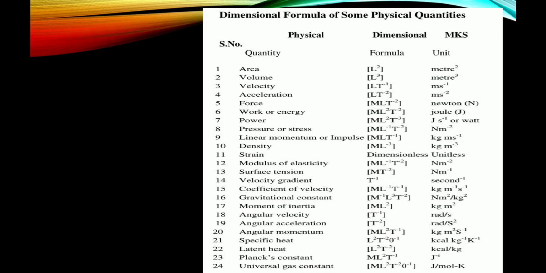Specific heat: L²T⁻²θ⁻¹, kilocalorie per kg per Kelvin. Planck's constant: ML²T⁻¹, joule second. Universal gas constant: ML²T⁻²θ⁻¹, joule per mole per Kelvin.